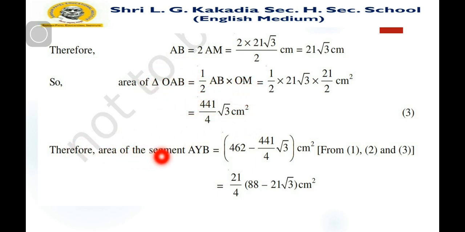So the area of segment AYB is equal to 462 minus 441 by 4 square root 3 centimeter square, from equations 1, 2 and 3. After taking the common term, we find 21 by 4 into (88 minus 21 square root 3) centimeter square, which is the area of segment AYB.